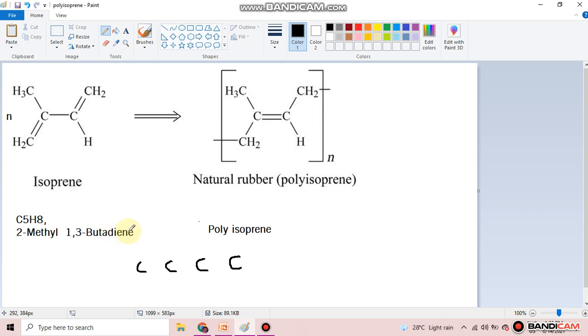So where are the double bonds present in this molecule? 1,3. So you number the carbons 1, 2, 3, and 4. The first position has one double bond, and the third position also has one double bond. The remaining are single bonds.